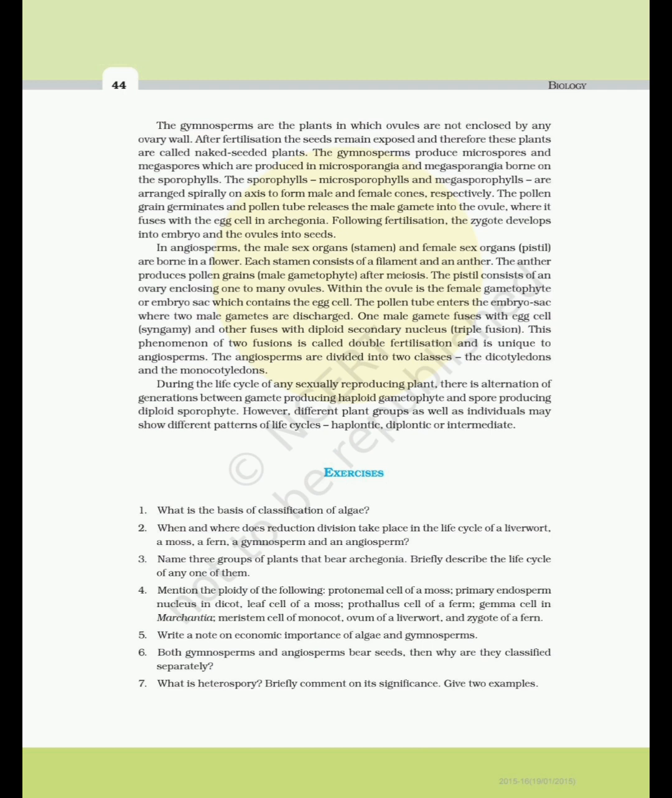The angiosperms are divided into two classes, the dicotyledons and the monocotyledons. During the life cycle of any sexually reproducing plant, there is alternation of generations between gamete-producing haploid gametophyte and spore-producing diploid sporophyte. However, different plant groups as well as individuals may show different patterns of life cycles, haplontic, diplontic or intermediate.